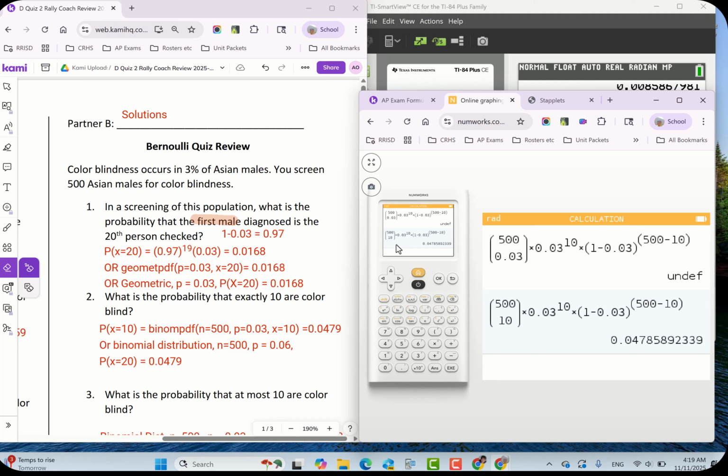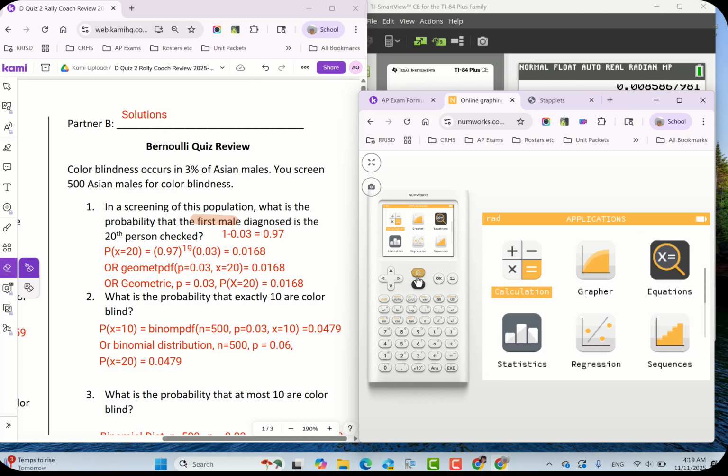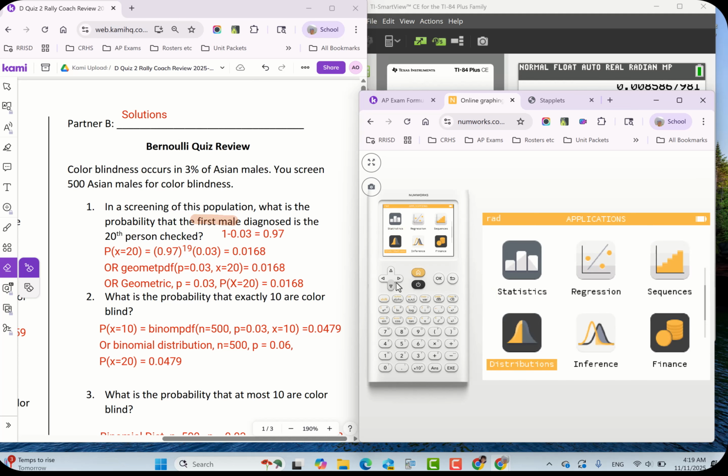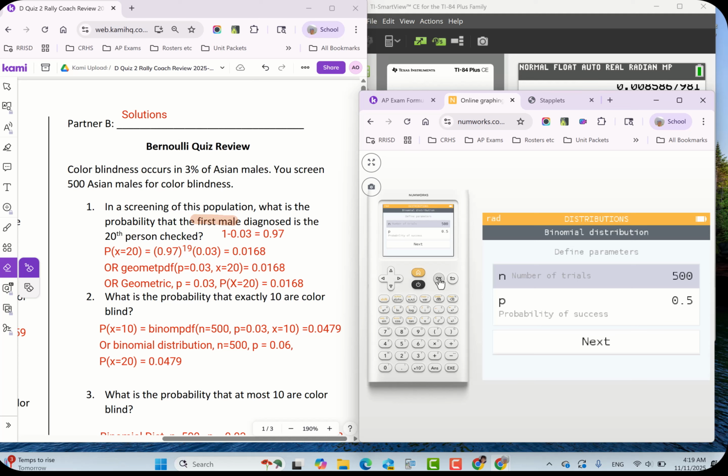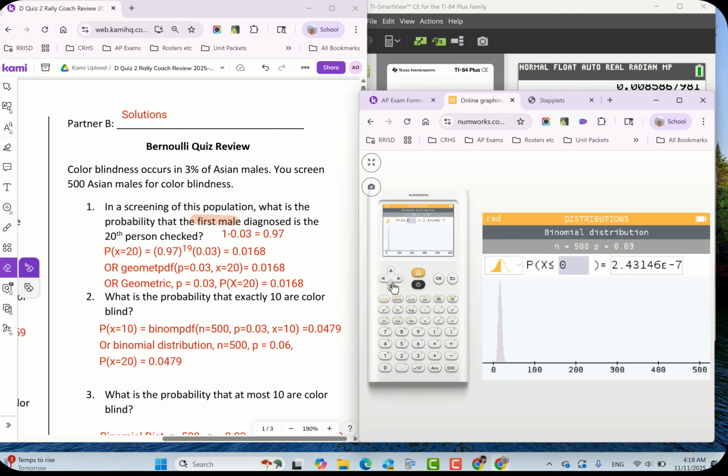So, moral of the story, use the easy things. Go ahead and use the distributions. Do not calculate things by hand. I coach calculator and I still make boo-boos. I'm much better at these distributions, though. All right, and let's make sure that's right. P is 0.03, and we want exactly, so we're going to come here. Instead of typing in that horrible formula, we're going to do that, and we're going to change this to 20. And boom, there's the answer.